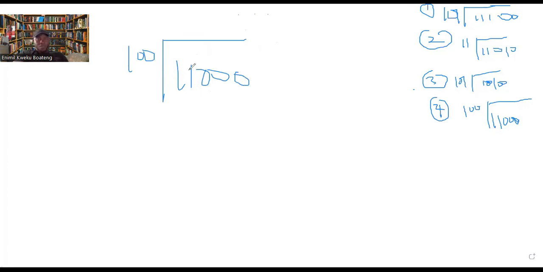Binary division. I've told you time and again that you need to convert this to decimal somewhere, not in the actual working, just somewhere, so that it will guide you in the process. 100 in decimal is 4, because this is 1, this is 2, and this is 4. Now 4 going into this 1 is too low. Add this 1 to it. Now 11 has become 3 when you convert it to decimal.